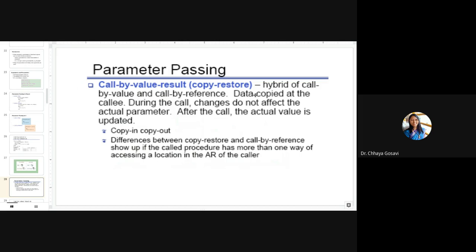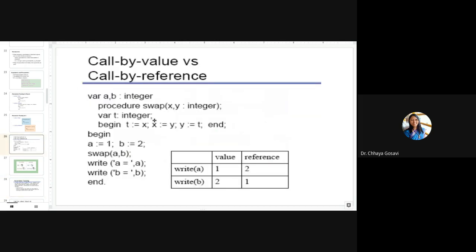So what it does, it copies data from the caller during the call, and changes do not affect actual parameters. Caller is the main function. Callee is the function that you are calling. For example, here swap function is the callee, and this is the main function. Suppose main is the caller. Main is calling the swap function.